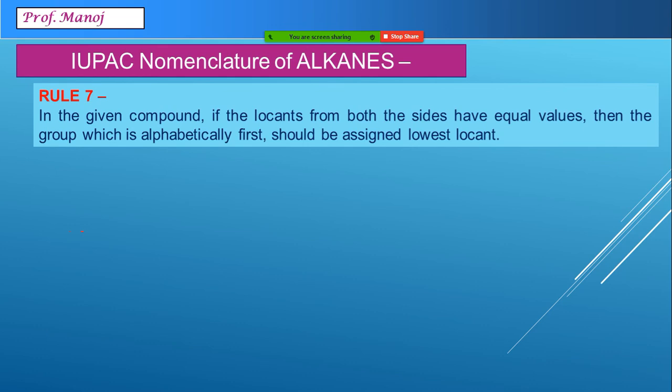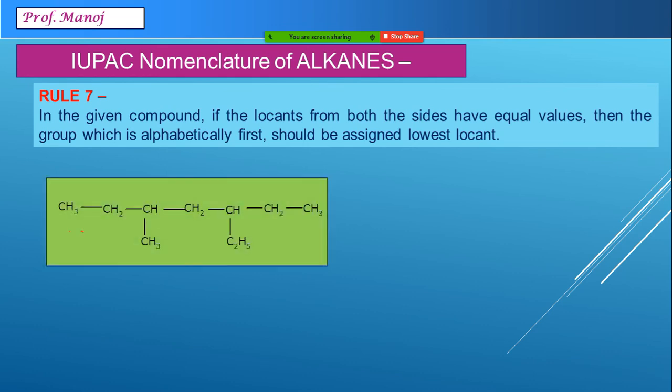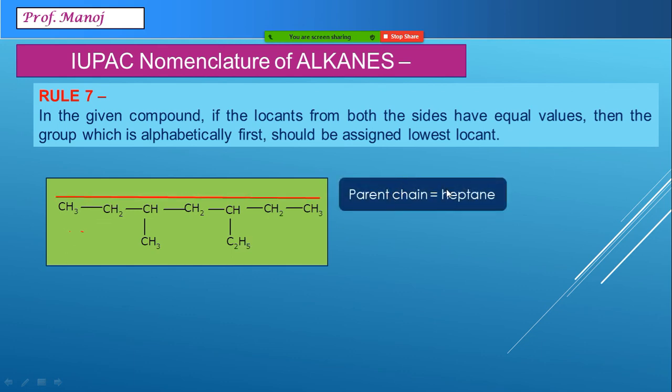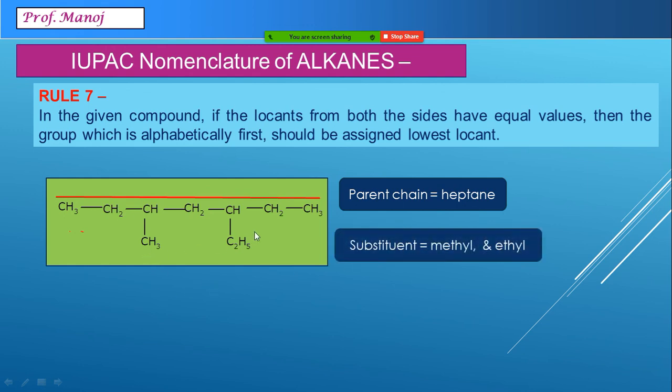In the next example, where we have a very unique case, let me explain it rather than reading the rule. Imagine this particular example. Which long chain do we understand here? It is 1, 2, 3, 4, 5, 6 and 7. Where are the side chains present? Here there is a methyl chain. Here there is an ethyl chain. So we can see there are 2 chains present. And heptane is the long chain. The side chains are, as I said, methyl and ethyl.